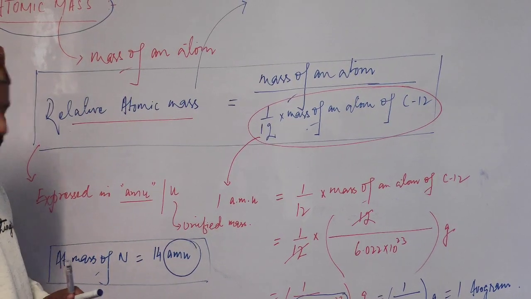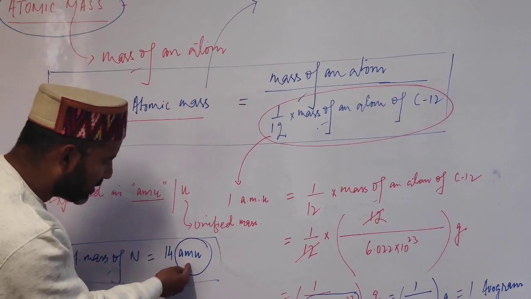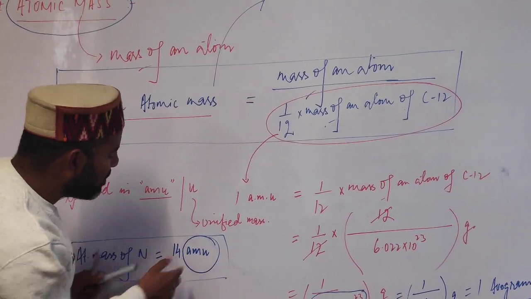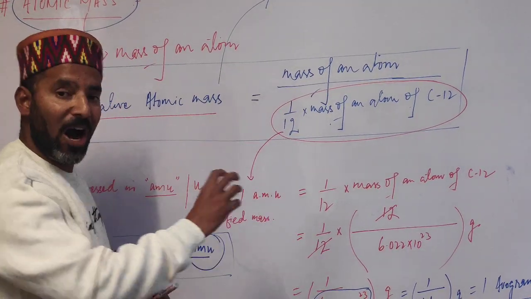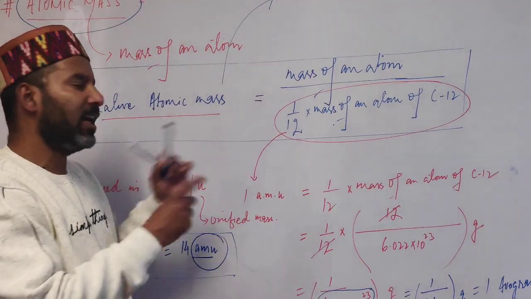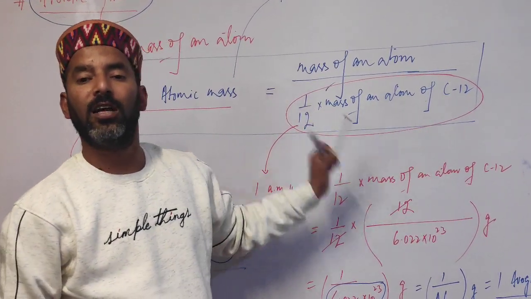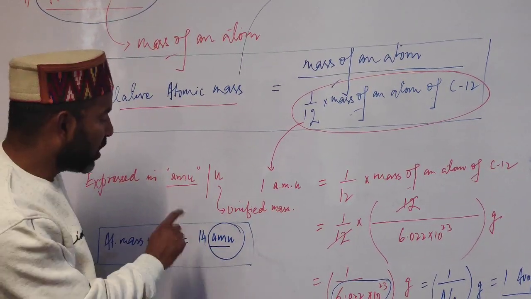So students, here a very, very important point is that this AMU, mostly we think that AMU is a unit, like any physical quantity we express as a number and a unit. But here, when we express atomic mass, this AMU is not a unit. AMU simply tells us how many times an atom of that element is heavier than 1/12 of the mass of an atom of carbon. So it is simply a relative ratio. It is not a unit.